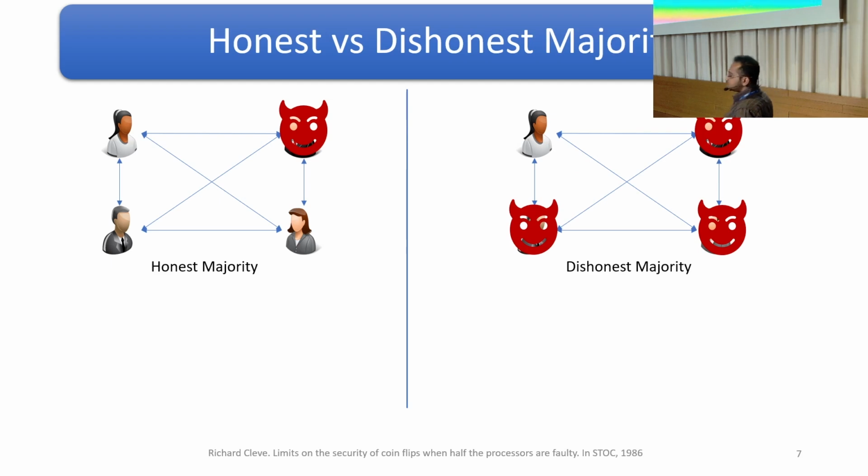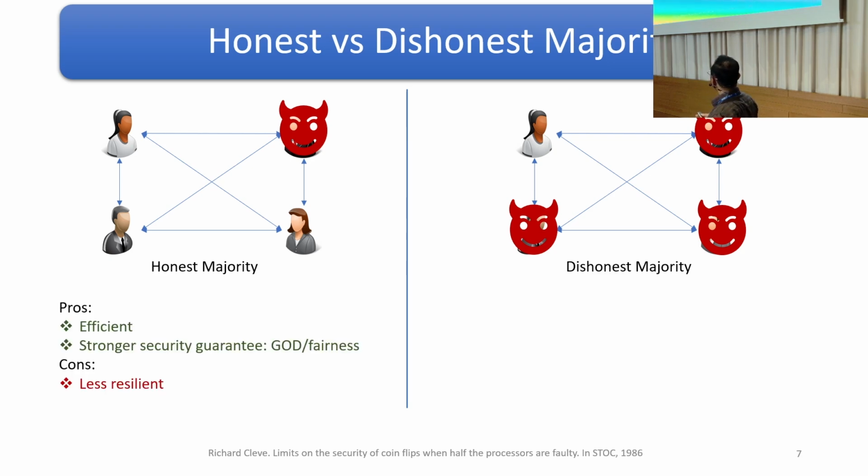Depending on the adversary's power, that is, how many parties it can corrupt, the protocols may be classified into two categories, honest majority and dishonest majority. Honest majority protocols ensure privacy and security guarantees only when the number of corrupt parties is less than half of the participating parties, whereas dishonest majority protocols can withstand all but one corrupt party.